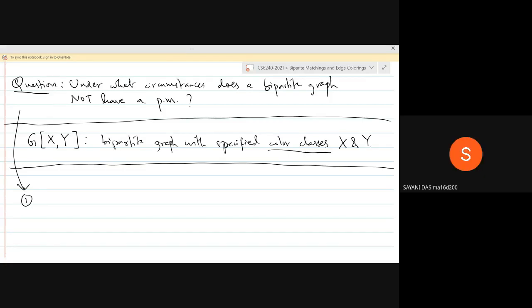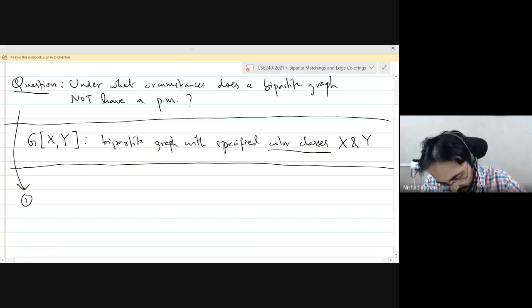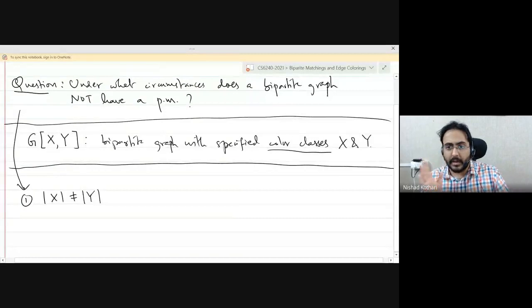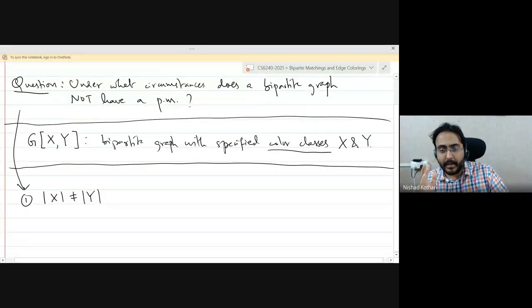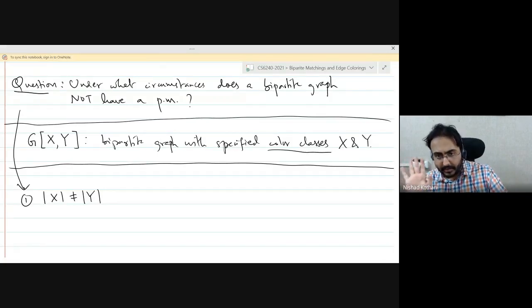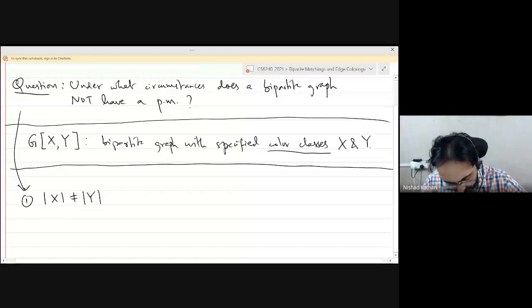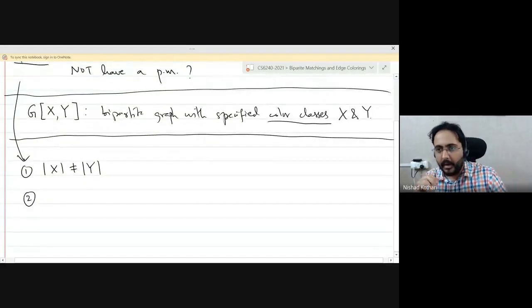The cardinality of X and Y must be the same. Okay. So in other words, if |X| is not equal to |Y|, then clearly the graph does not have a perfect matching, right? Because every vertex of X has to be matched with a vertex of Y, and therefore they must be the same size, X and Y. Okay, so that's the first condition. Now Anand has an answer: for any subset S of X, the total number of edges from all vertices of S to Y is less than |S|.